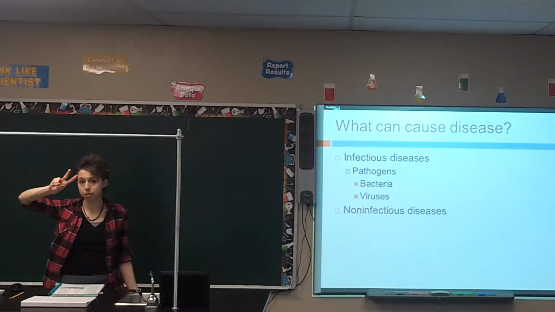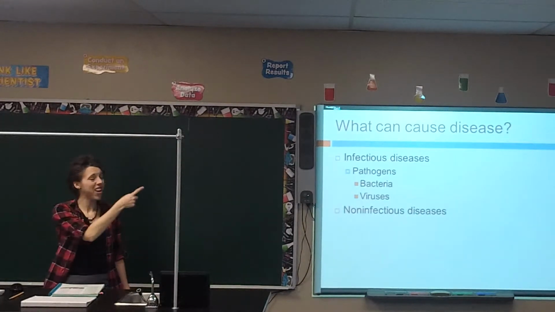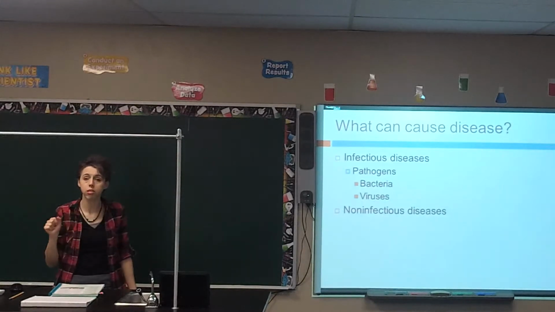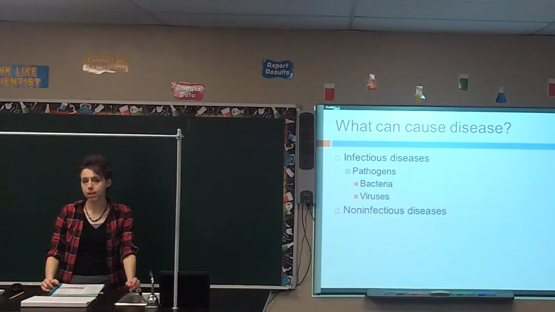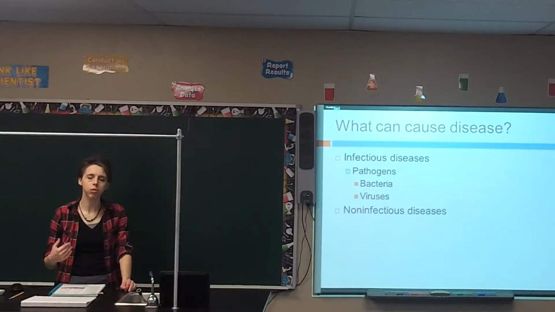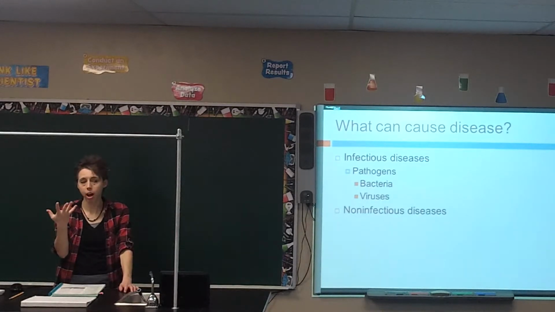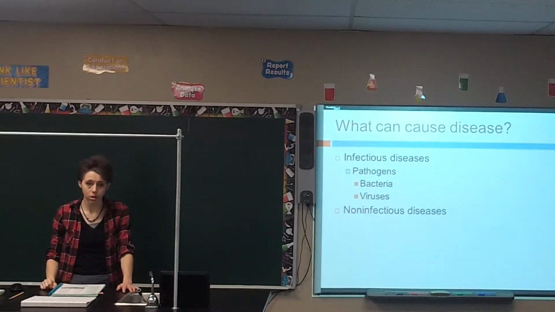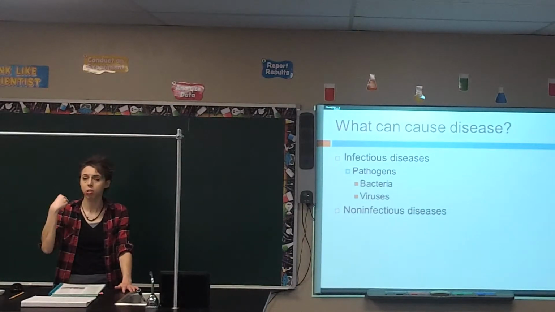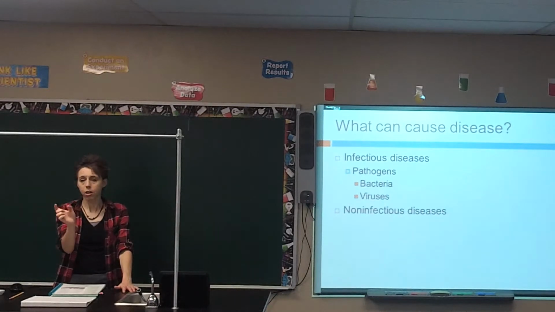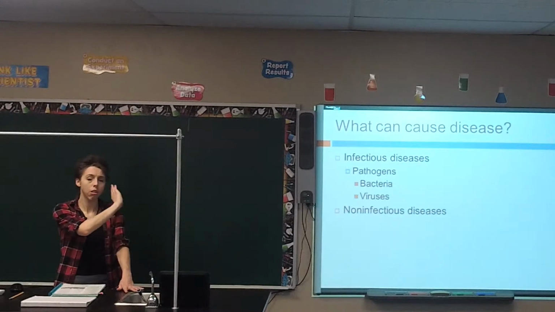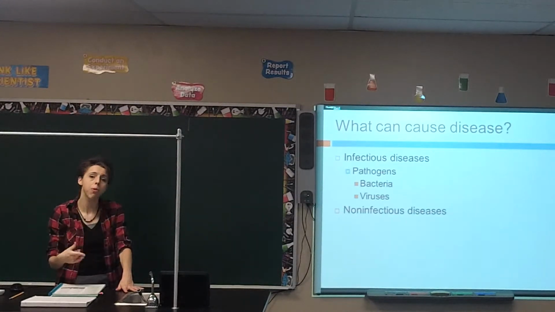Alright, there are two major types of diseases that your book introduces now. You have infectious diseases and non-infectious diseases. An infectious disease is something you can catch, maybe from a person, maybe from an animal, or you might just catch it from touching a doorknob that has bacteria on it. So an infectious disease is something you can catch specifically. Now there is a whole other category that has to do with whether you can catch it from person to person, but this is just the idea of infectious: can you catch it from something?